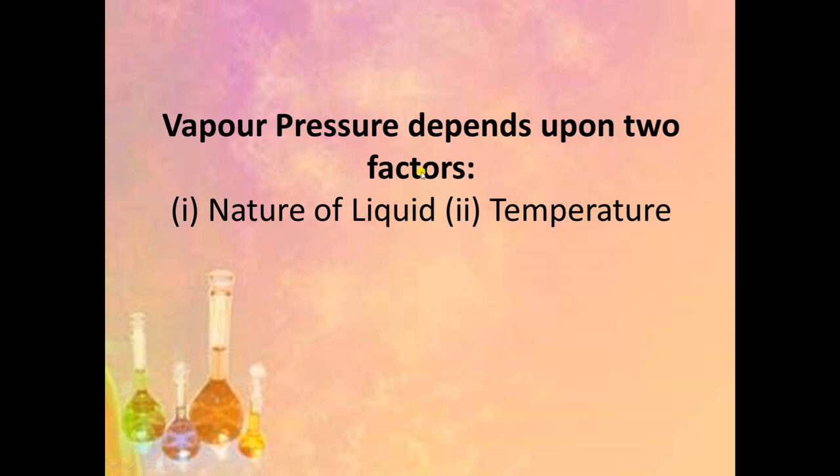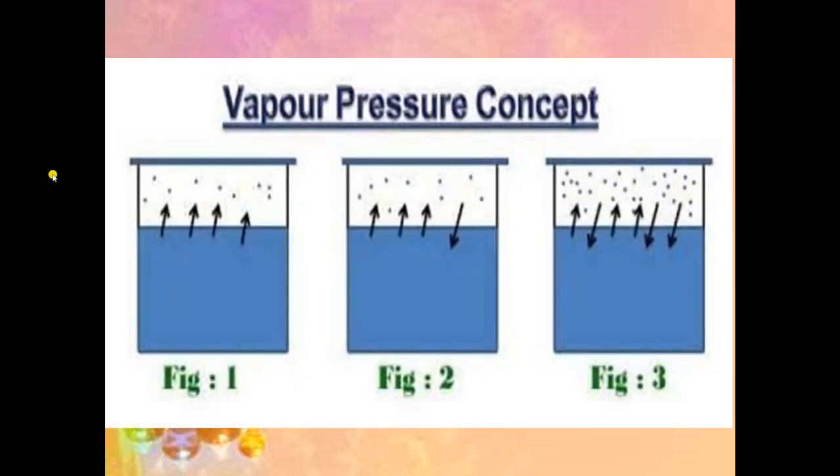How does nature of liquid affect the vapor pressure? If intermolecular force of attraction between molecules is strong, what will happen? A smaller number of molecules will convert into vapor state. If fewer vapors are formed, that means less pressure. So it depends on the intermolecular force of attraction between the molecules. If intermolecular force of attraction is weak, it is easy to break the bond, and if the bond breaks, more and more molecules will convert into vapor state. If vapors are more, there will be more pressure. So nature of the liquid affects the vapor pressure.